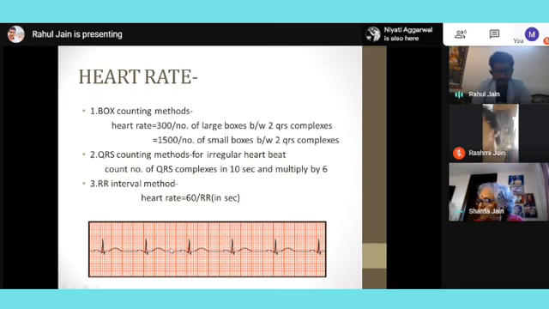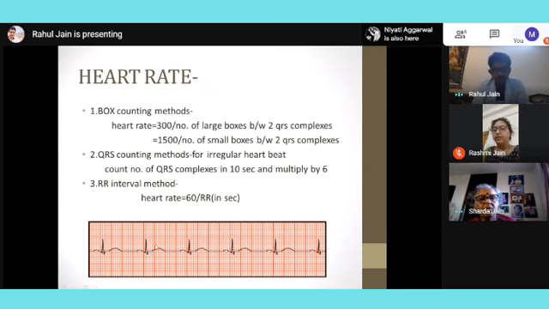So this is the way we calculate heart rate. There are multiple methods, but the most commonly used method is to count the number of big boxes between the two RR intervals, two QRS waves, and then divide 300 by that number. So 300 divided by the number of boxes. If there are 4 boxes, then 300 divided by 4 becomes 75. So for this ECG, the heart rate is 75.